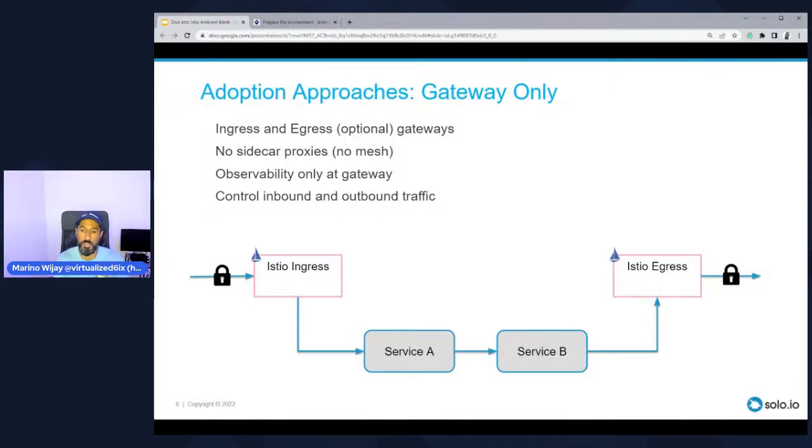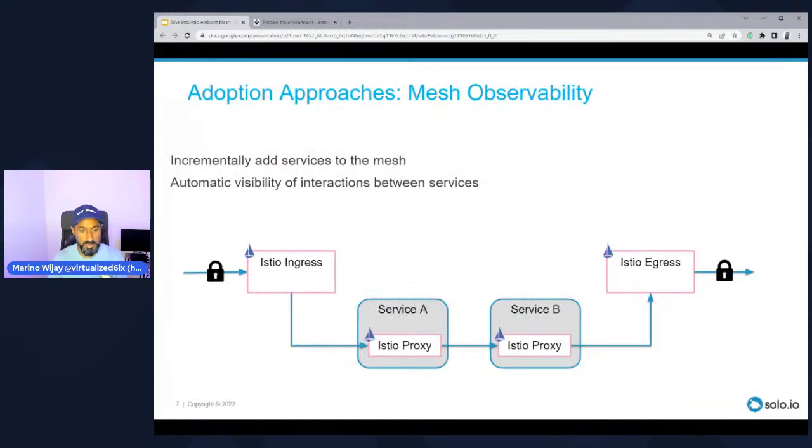But here's the thing. Once your traffic or requests make it past the ingress gateway, if you didn't have the sidecar present between your services, then whatever request comes inbound has free reign and can basically traverse the mesh, even though there are no sidecars existing. So this is where we have to consider, do we start implementing sidecars? And this is where we start to move to this sidecar approach where maybe we're not controlling traffic or specifying any policies to block or prevent traffic. However, we are now injecting proxies just to see who's talking to who.